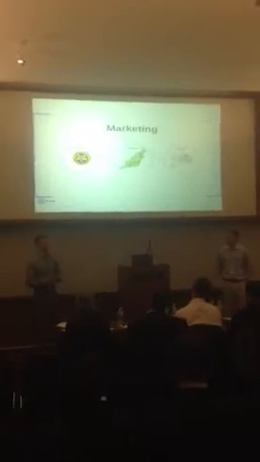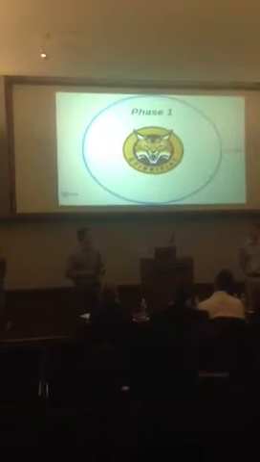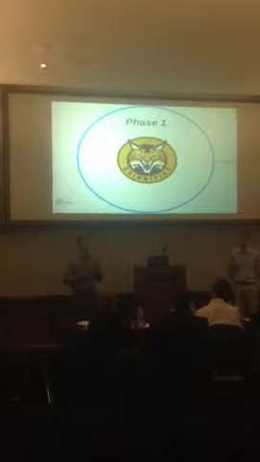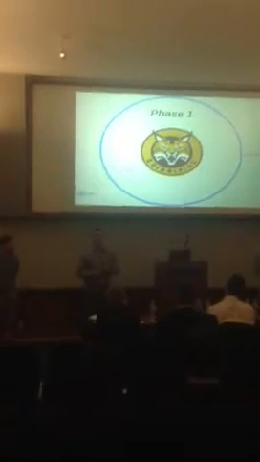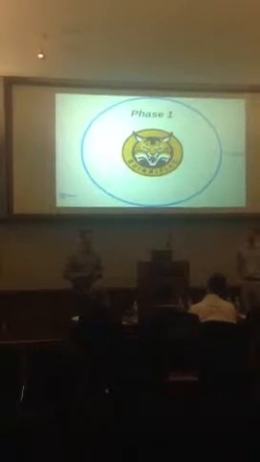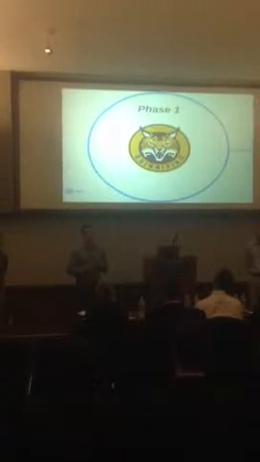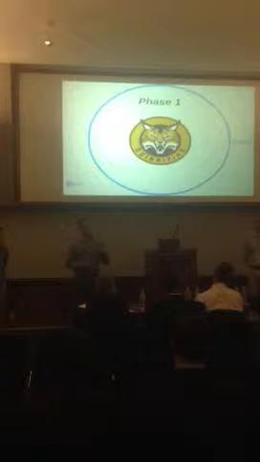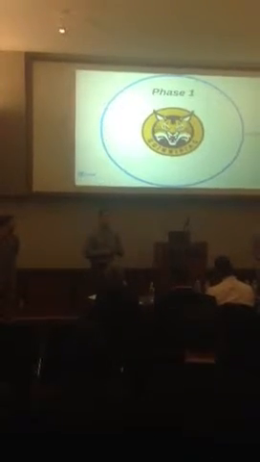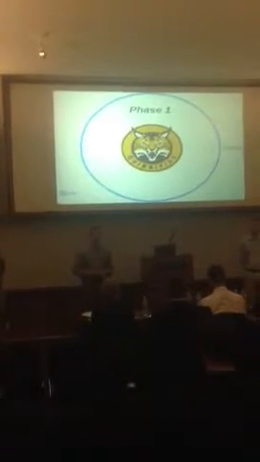Now, in order to reach this target market, we have developed a 3-phase marketing campaign. Phase 1 will take place here at Quinnipiac University. It will consist of events held on campus in which we demonstrate the functionality of the application. It will also consist of the distribution of flyers and pamphlets in order to build a word-of-mouth buzz about the app. We will also have social media advertisements directed specifically towards our target market. This will all take place during the beta testing of our application.